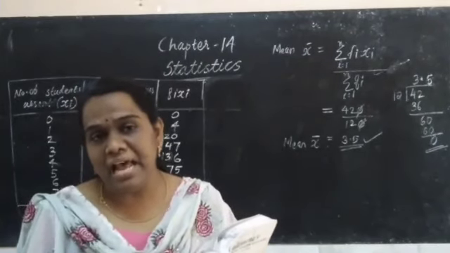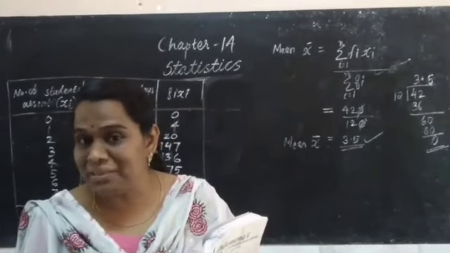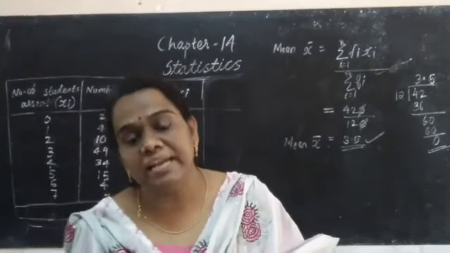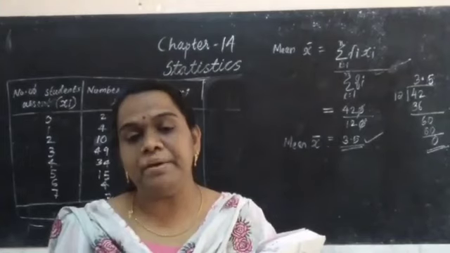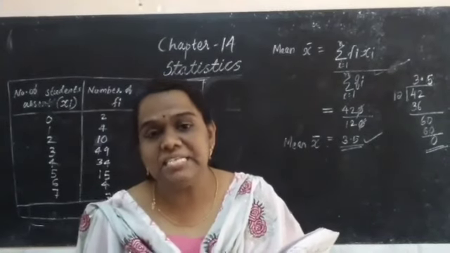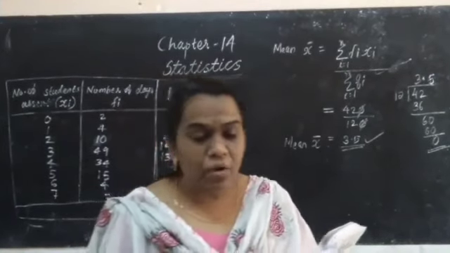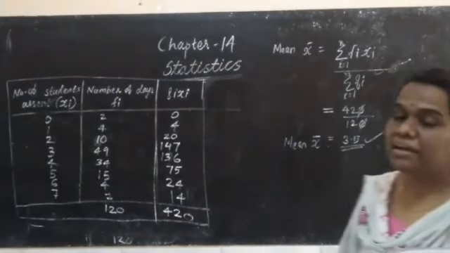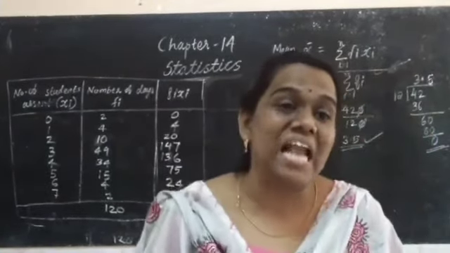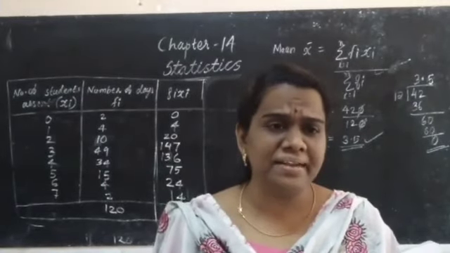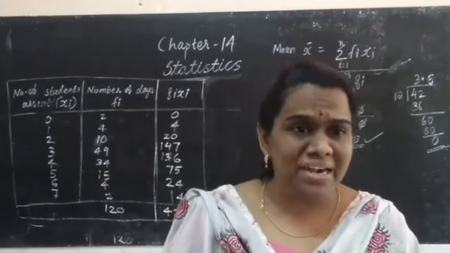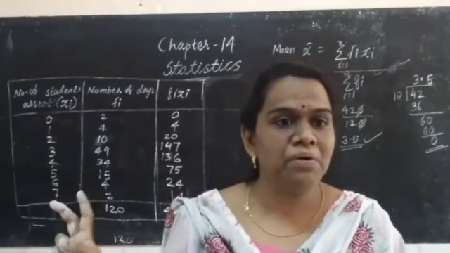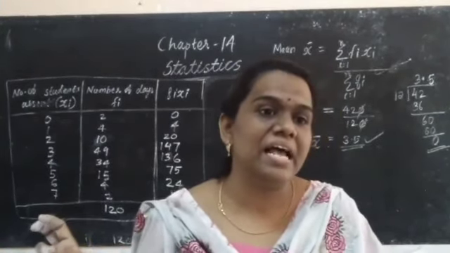I told you three methods are there. First method is the direct method. The second method is the assumed mean method, and the third method is the step deviation method. We are going to study the direct method when the data is given as classes. Do you remember class intervals, upper class limit, lower class limit, class size? We have studied in class 9.